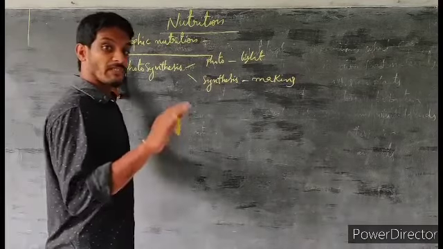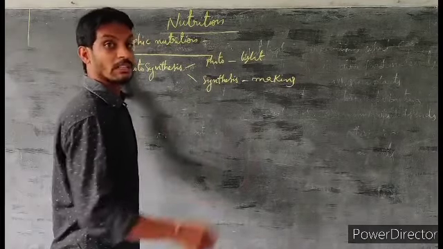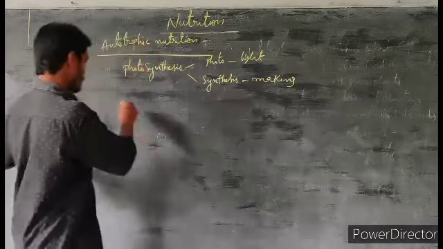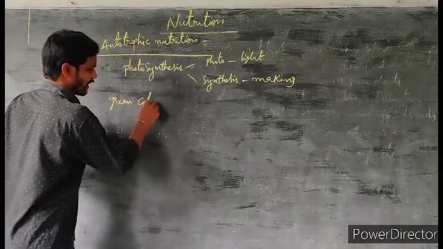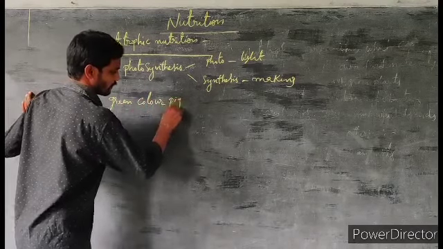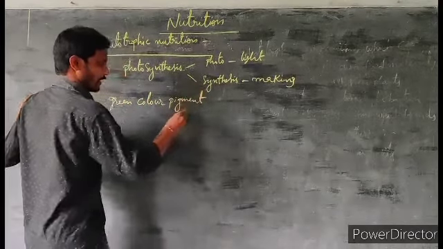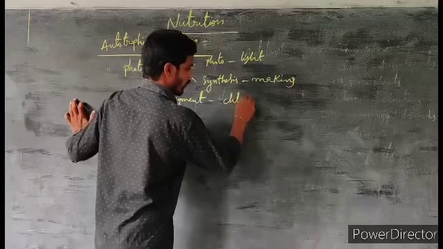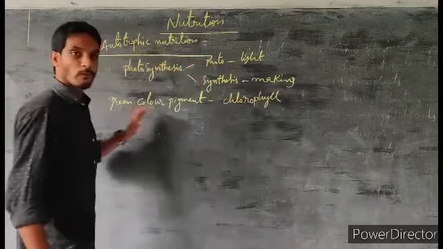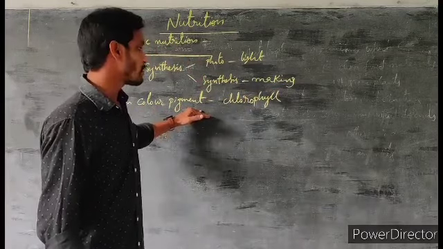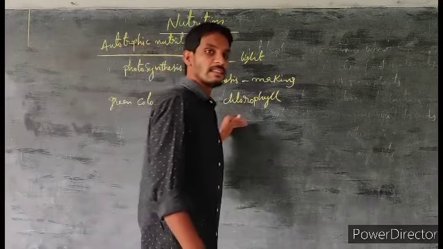Why can only plants perform photosynthesis? Why not other organisms? Because plants contain a green color pigment called chlorophyll. Due to the presence of chlorophyll, plants can perform photosynthesis.